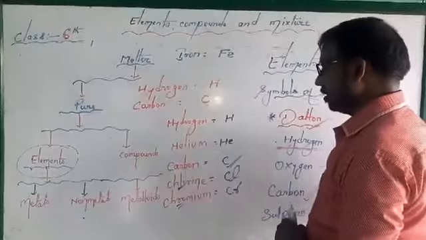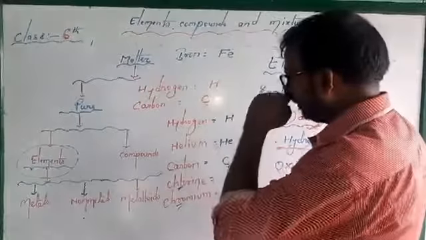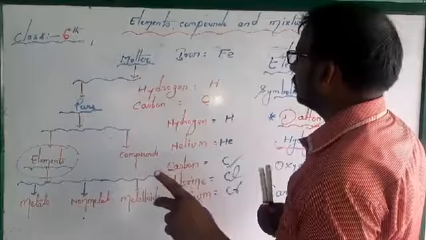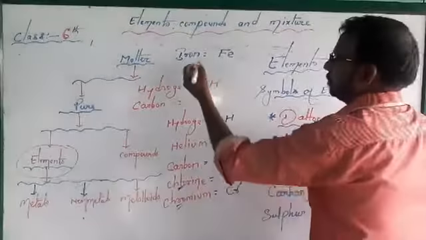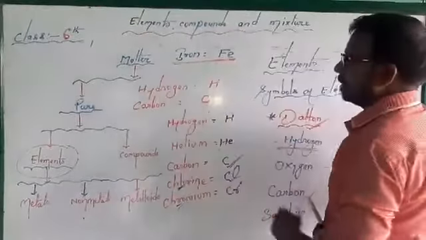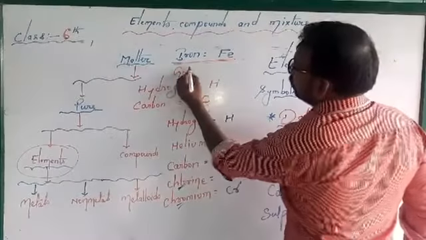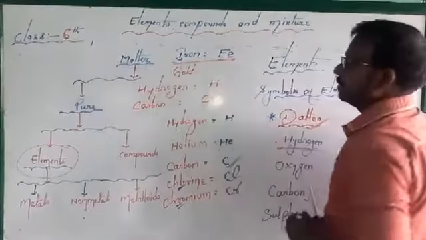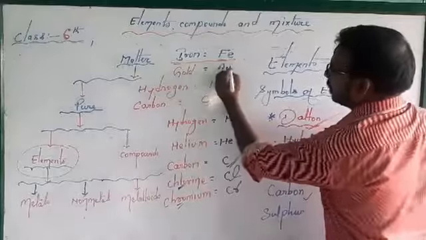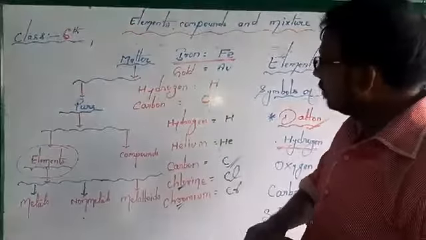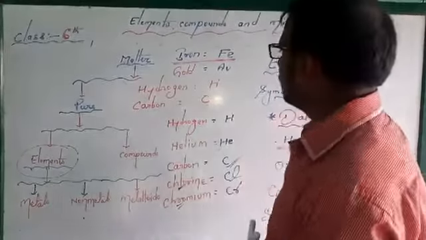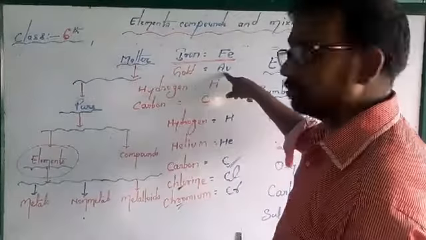One more thing we will discuss. Gold: we write the symbol as Au. Again, a question may be in your mind, sir, gold starts with G, you have written Au.